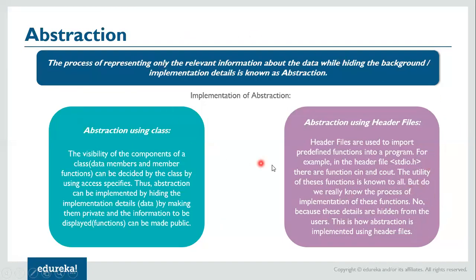So basically, the point is that by simply importing the header file, we get access to those functions, and we just go ahead and use those functions instead of worrying about the underlying details. This is the concept of abstraction using header files in C++.